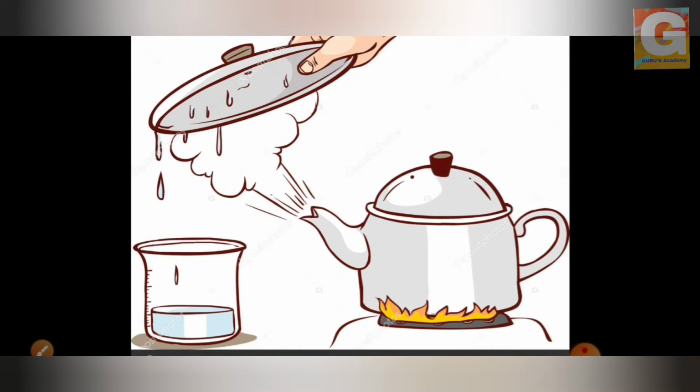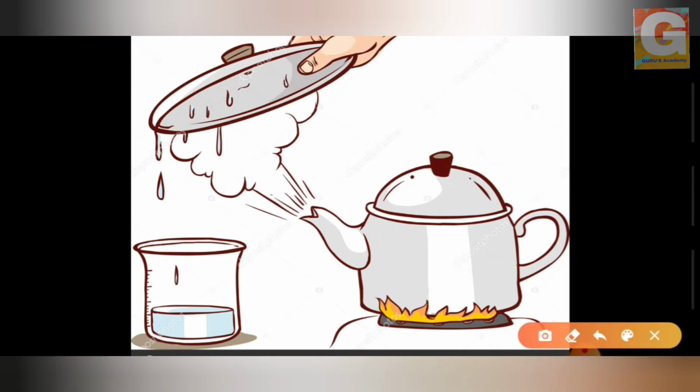Now students, condensation is the exactly opposite process of the evaporation. Now let's see how. If we keep the water boiling and we cover it up with the lid, what can we see? See, these are the vapors which are coming out. And suppose we have covered it with this lid. What will happen? The water vapors, the gaseous state, get converted to small droplets of water. See, these are the small droplets which get collected at the surface of the lid.